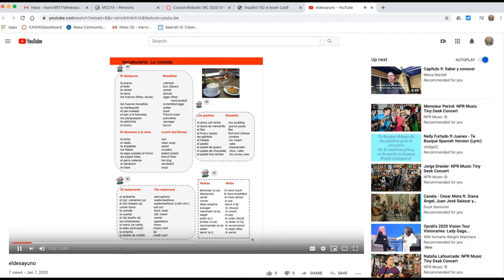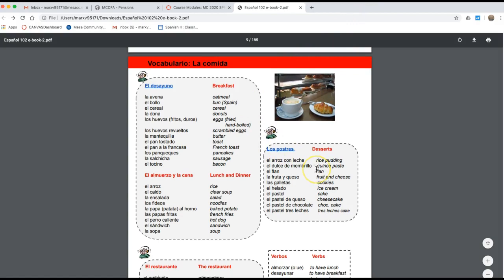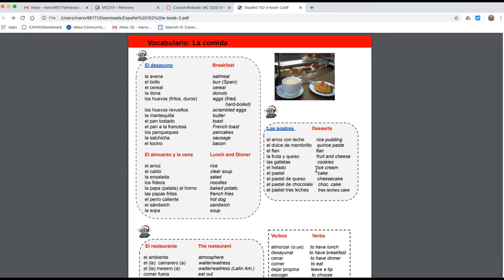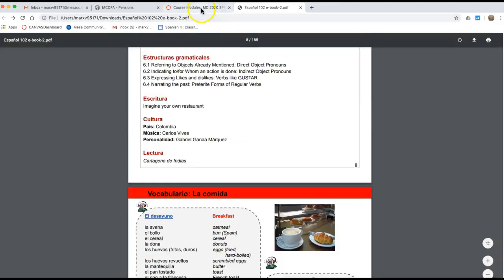Vocabulario, la comida, el desayuno. So that's in case you want to listen and practice listening comprehension, and you can repeat. So every time you see this little icon here, that means that there's an audio involved. And here, of course, it's going to be included in this link, all this page over here, okay?